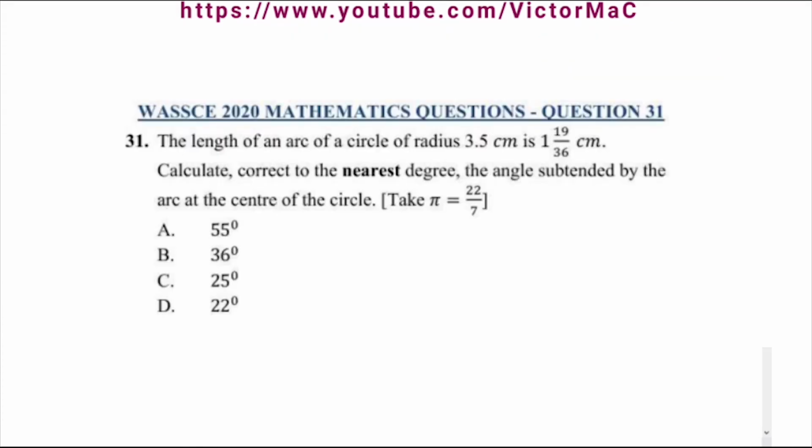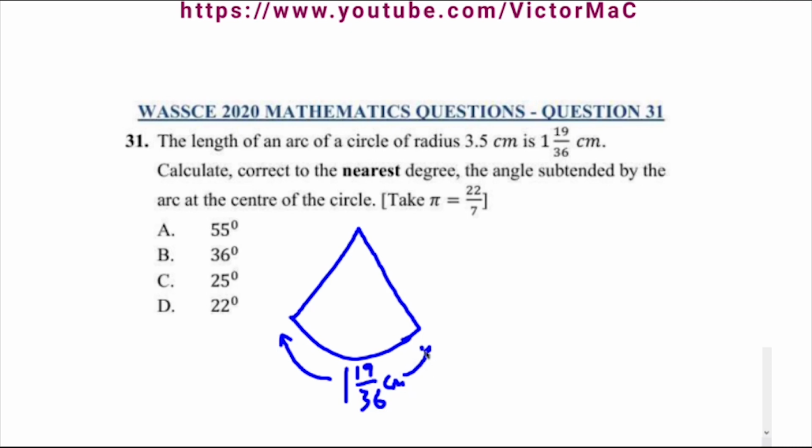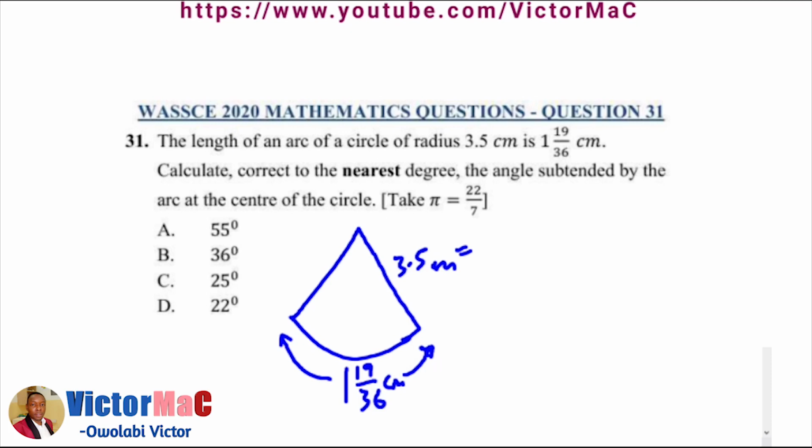All right. WASSCE 2020 mathematics questions number 31. The length of an arc of a circle of radius 3.5 centimeters is given as 1 and 19 over 36, and the radius is 3.5 centimeters. Calculate, correct to the nearest degree, the angle subtended by the arc at the center of the circle. The angle theta.